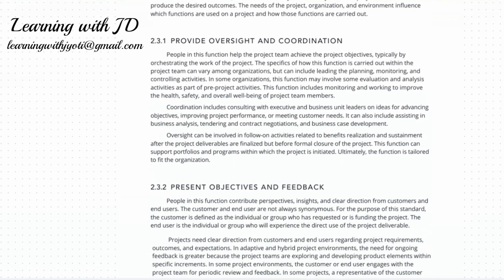Coordination includes consulting with executive and business unit leaders on ideas for advancing objectives, improving project performance, or meeting customer needs. Oversight can be involved in follow-on activities related to benefits realization and sustainment after the project delivery is finalized, but before formal closure of the project. This function can support the portfolio or program within which a project is initiated. Ultimately, the function is tailored to fit the organization.